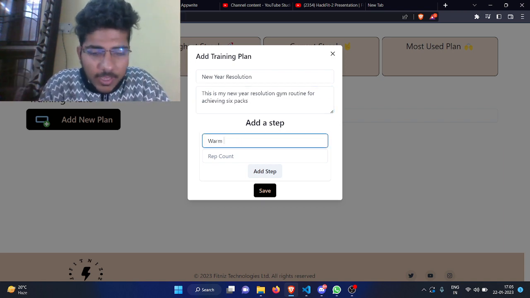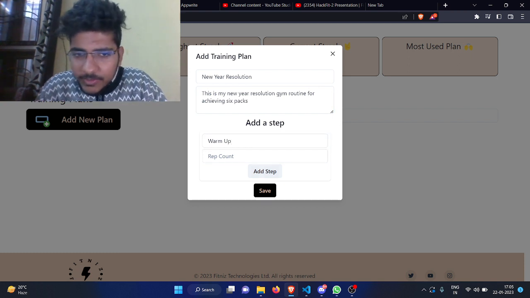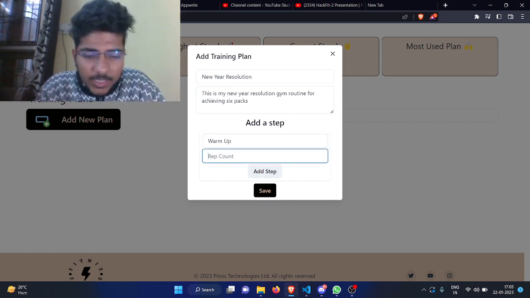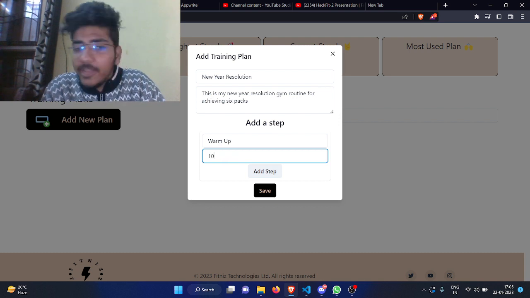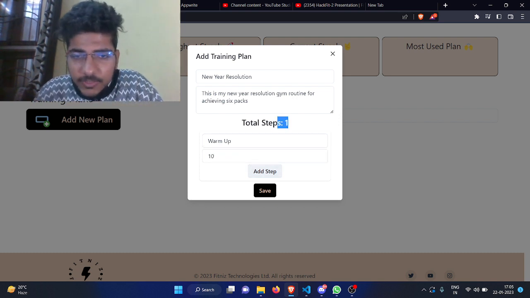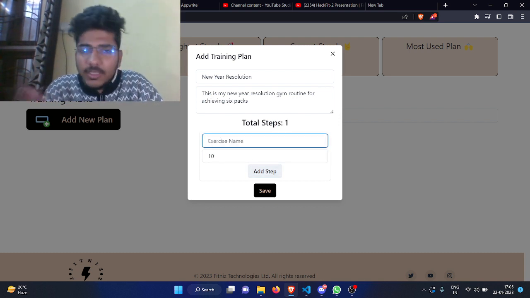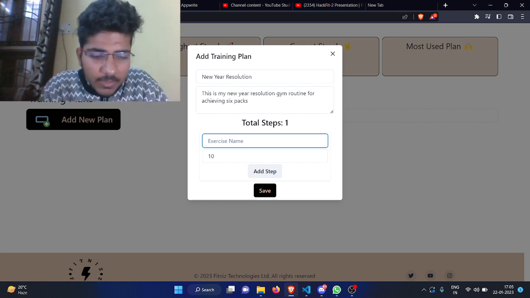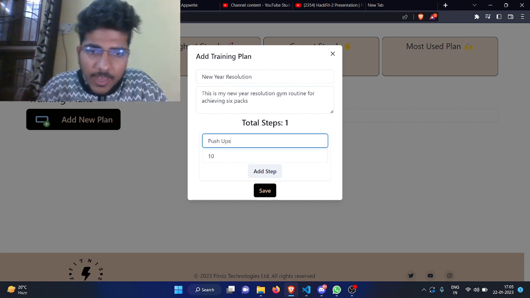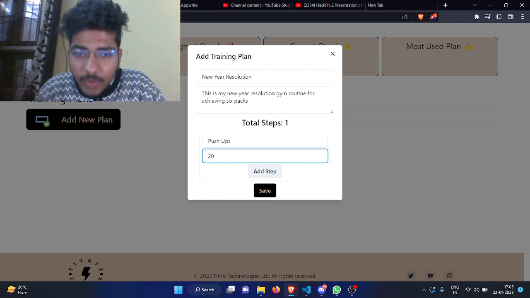So I decide to do first a warm up. Let's say some warm up exercises, 10 reps. I add that. Now you see, I'm adding all the steps in that particular order. Now I want to do some push-ups, let's say 20 reps.